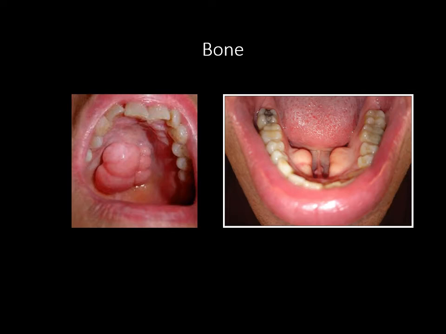This will be painless majority of the times, but if at all because of vigorous brushing, they may ulcerate and may lead to painful ulcerations. Normally, they don't require any treatment unless the patient is very much concerned.